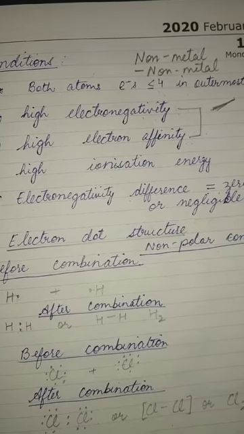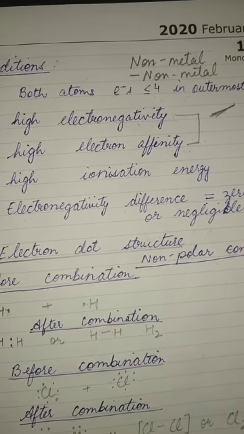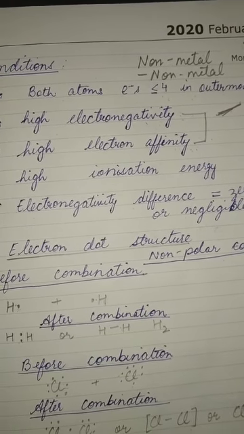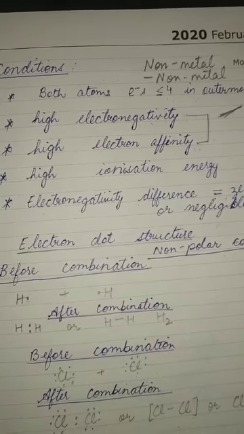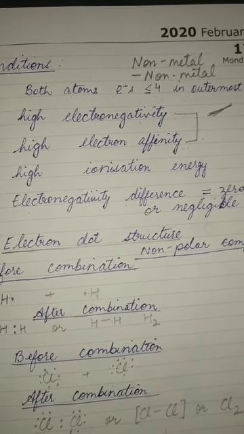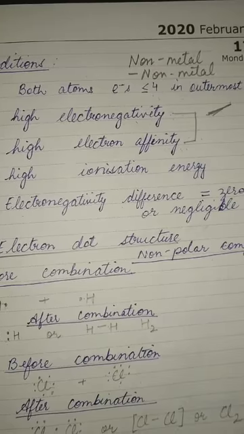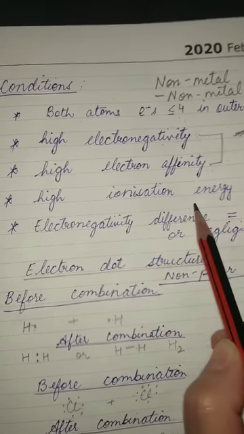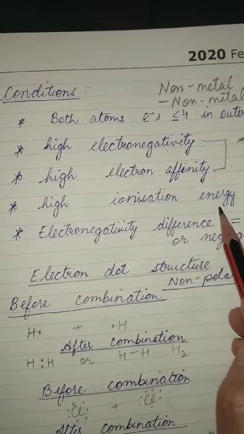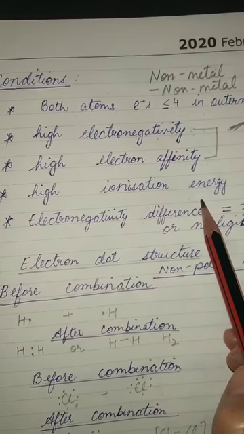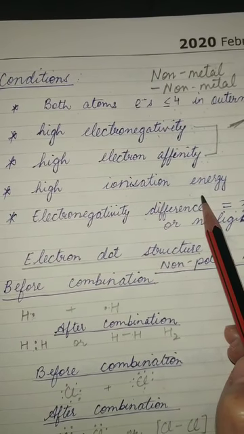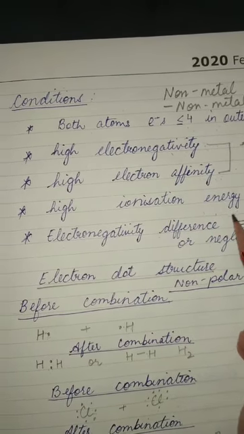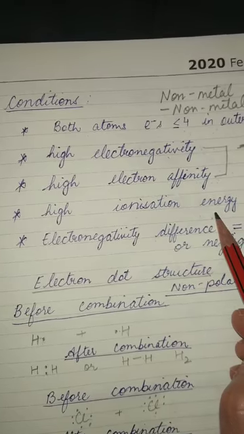So that means that is nothing but the electron affinity. That means electron affinity should also be high of both the atoms which are participating. Then the fourth point, that is ionization energy should be very high. That means very difficult to form the ions, because if it is less, it will be easy to form the ions, and therefore we will not be achieving our purpose. So it has to be high ionization energy. That means very difficult to form the ion, that is to remove the electron. So therefore ionization energy should be high.